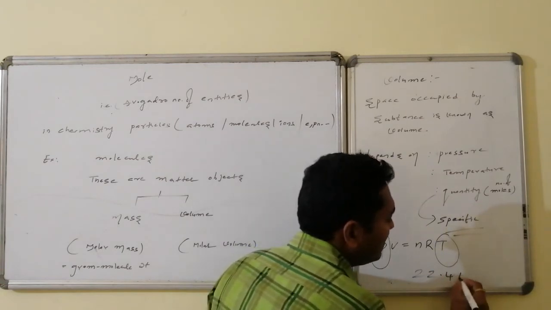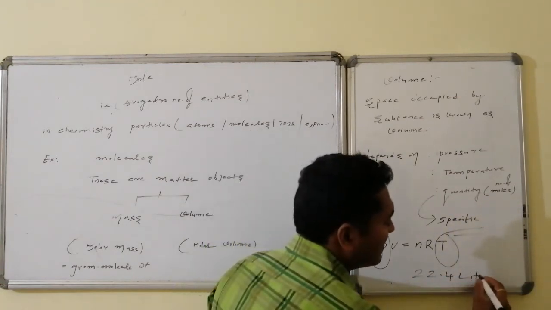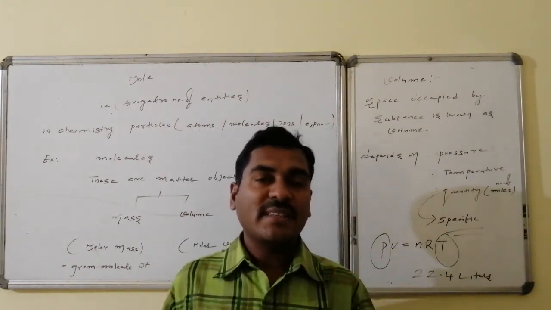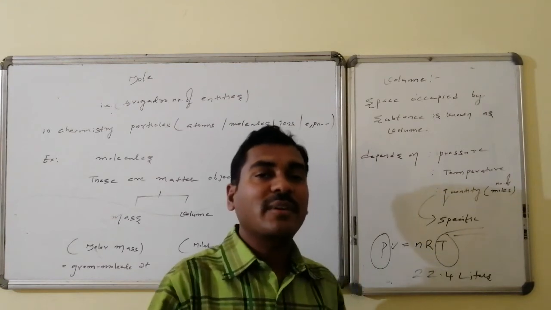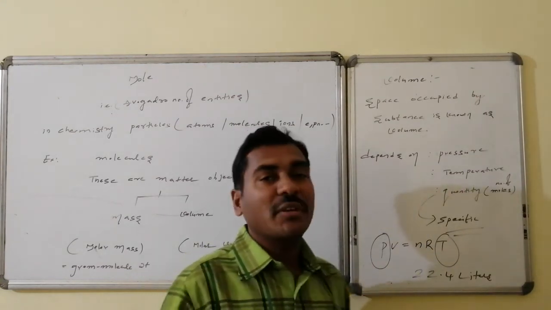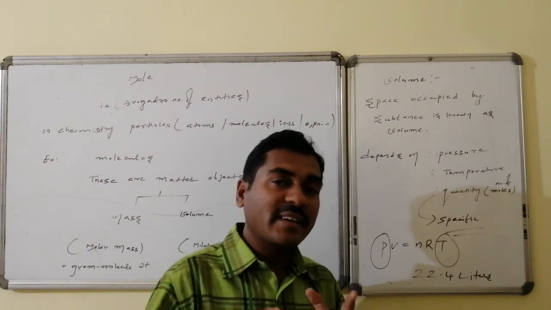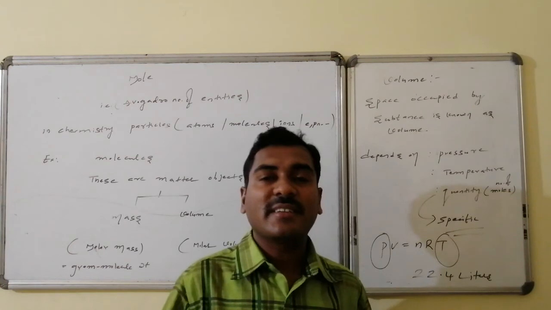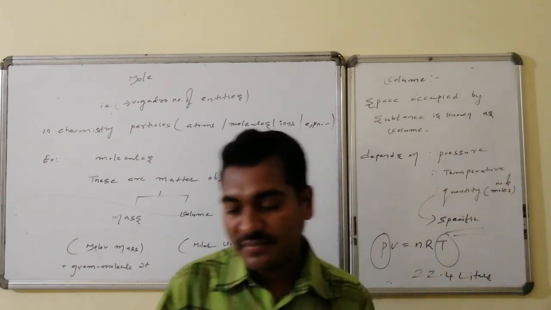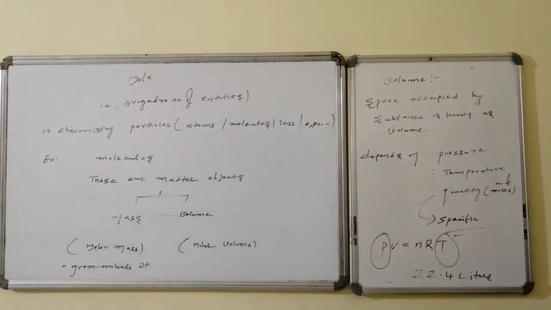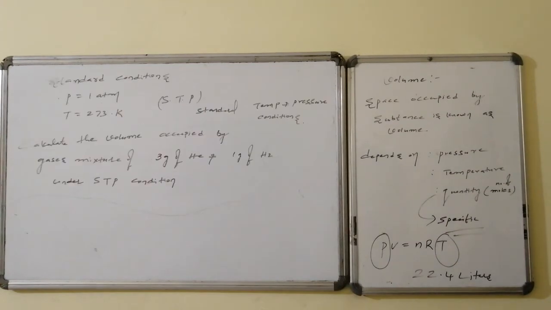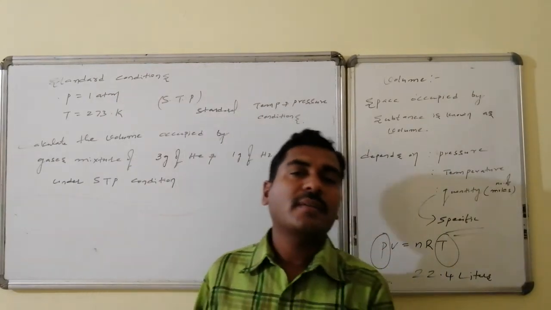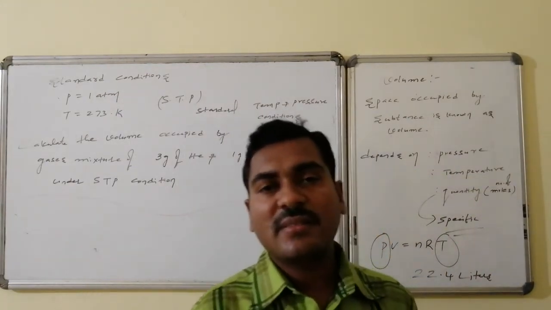Volume is 22.4 liters. That is, the molar volume under standard conditions is 22.4 liters, whereas the standard conditions consist of pressure of 1 atmosphere and temperature of 0 degree centigrade, that is 273 Kelvin, a fixed pressure and a fixed temperature.